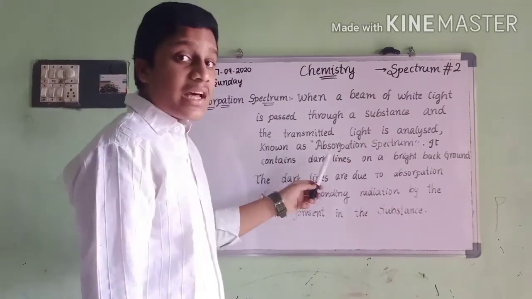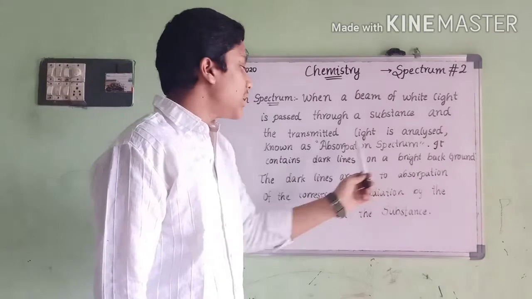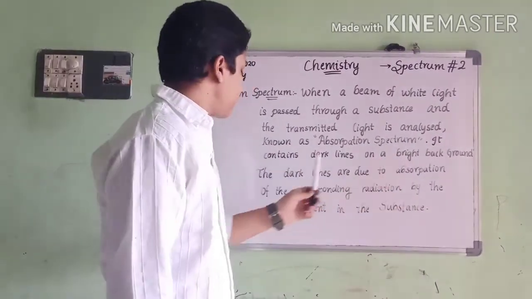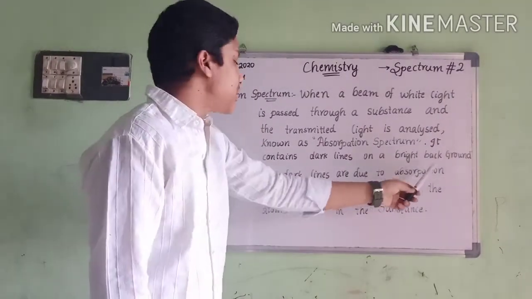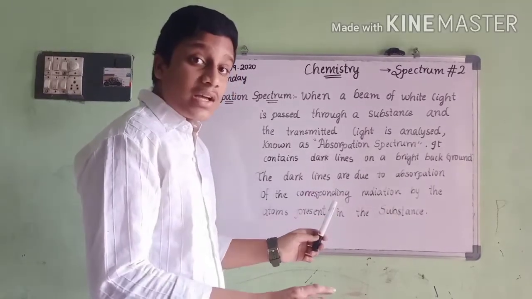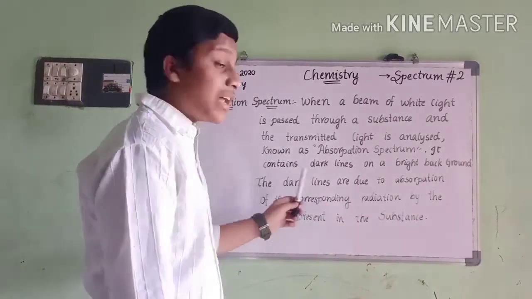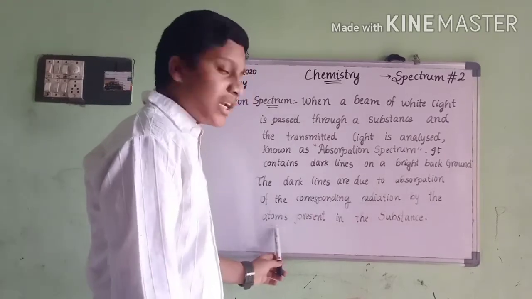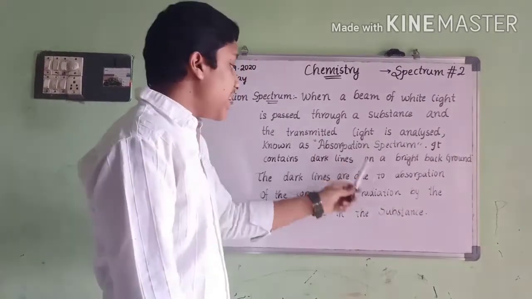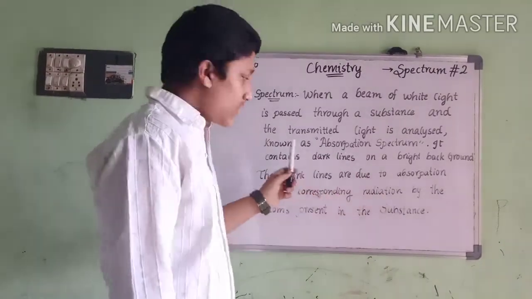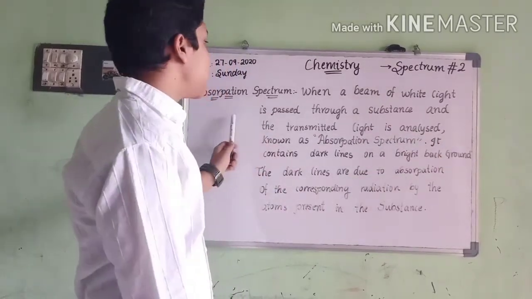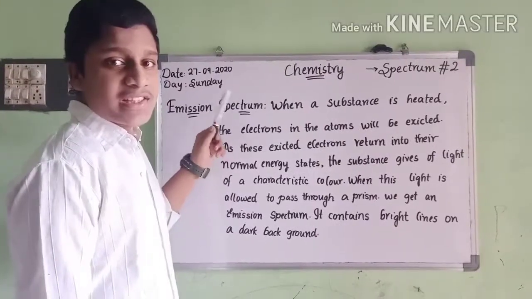It contains dark lines on a bright background. The dark lines are due to the absorption of the corresponding radiation by the atoms present in the substance. The atoms present in the substance absorb radiation in the absorption spectrum. The dark lines are on the bright background. This is the definition of absorption spectrum. So guys, here we go to the next definition.